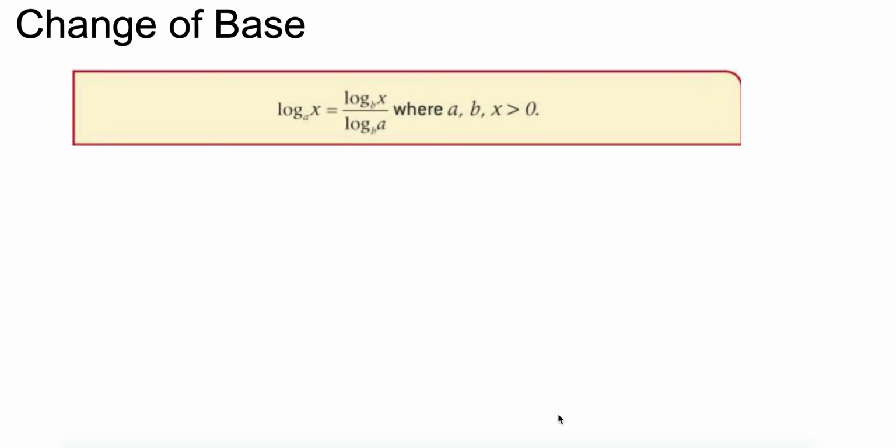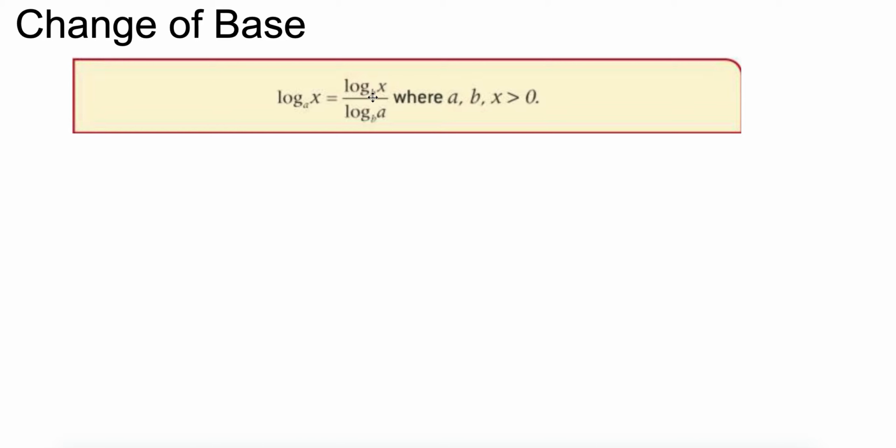Change of base is a common thing we do in logarithms, and we especially do it if we want to simplify an expression where we have things in different bases, and sometimes it's easier to calculate expressions where the base is slightly different. For example, if the base is a base of 10. So the change of base means you want to change this a, and notice how the base starts with a, and then now the base is in terms of b. So this is the change that we want to see.